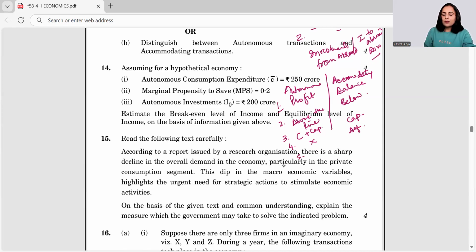Or you may add one more point that this is done by the public as well as private sector of the nation. But when we talk about accommodating, it's only by the public sector. So anyways, you can talk about any 4 points, though number of points are not asked, but it depends upon the key, whether they're asking for 2 or for 4 points. To be on a safer side, give 4 points, right?